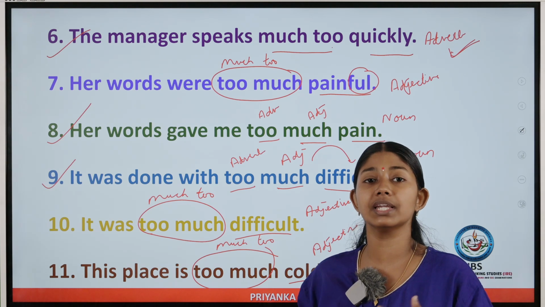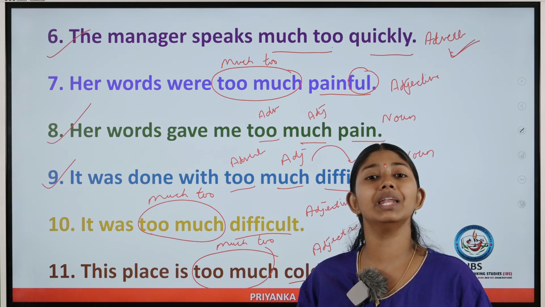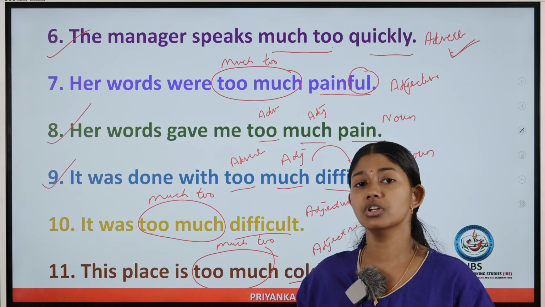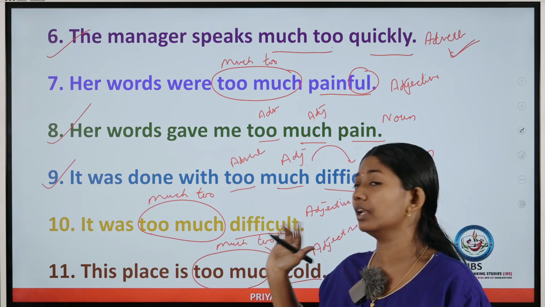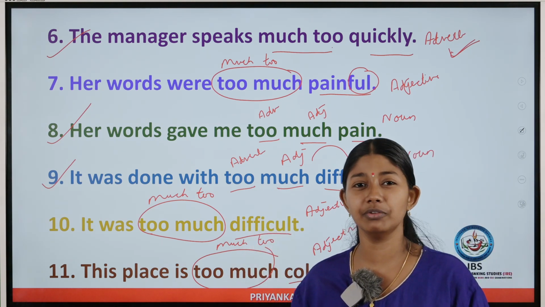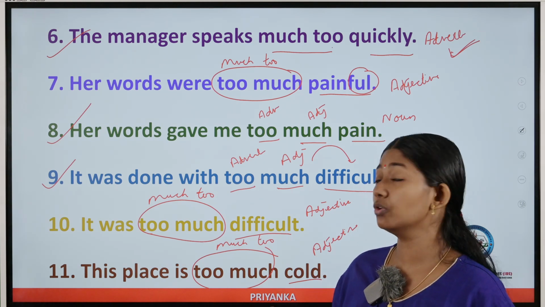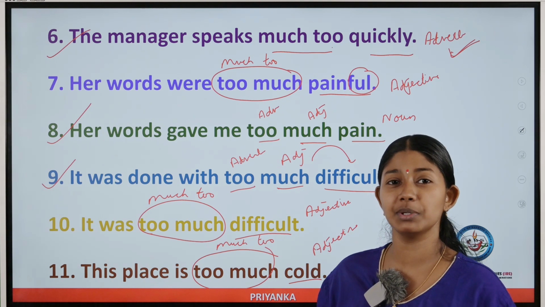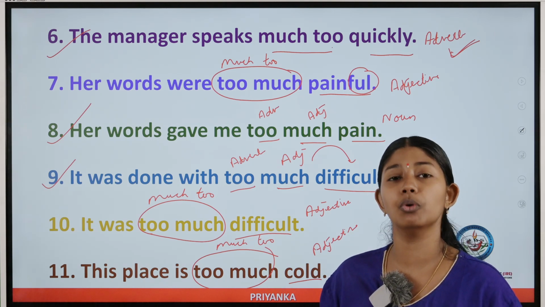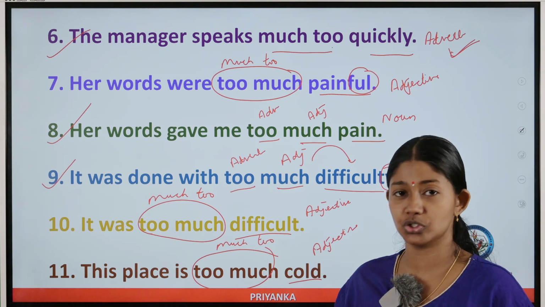Much is used with uncountable nouns and many with countable nouns. I just want to make this clear, because we are not familiar with much too and don't use it in our common language. While speaking, we use only too much and too many. If anyone says much too, we say what are you speaking, it's a blunder. No, you have rules regarding much too also.